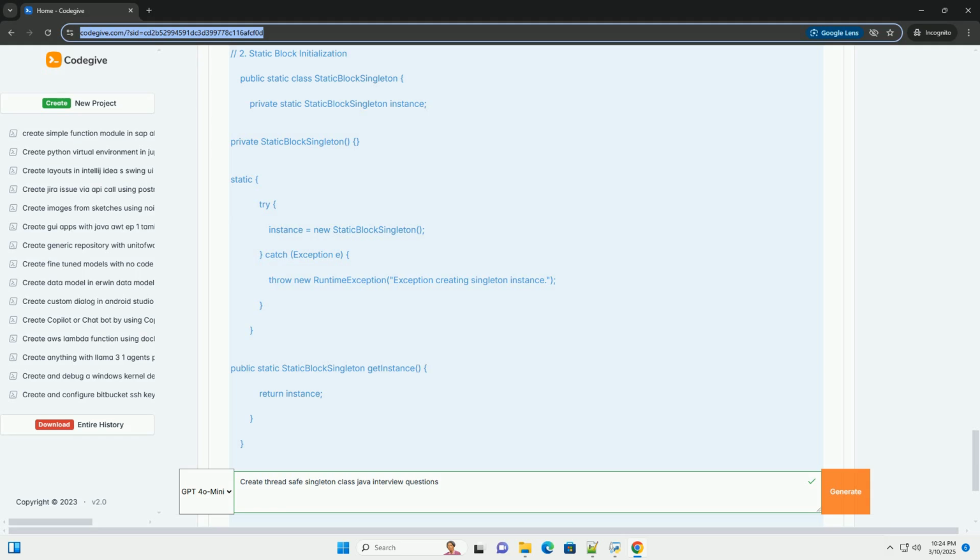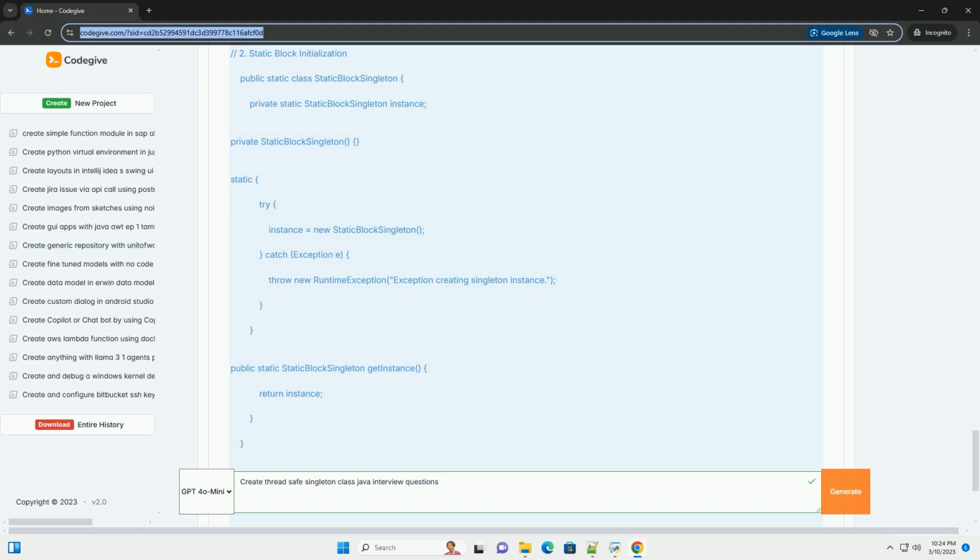Pros: The simplest and most concise way to implement a thread-safe singleton. Guaranteed thread safety by the Java language specification. Automatically handles serialization safely, which can be a problem with other singleton implementations. Prevents instantiation through reflection.